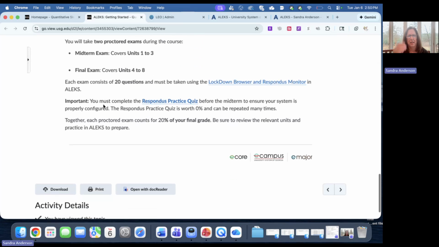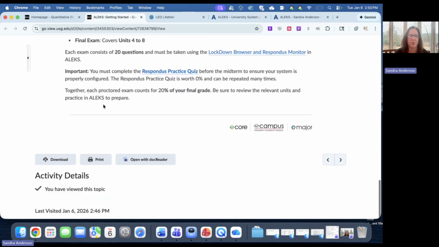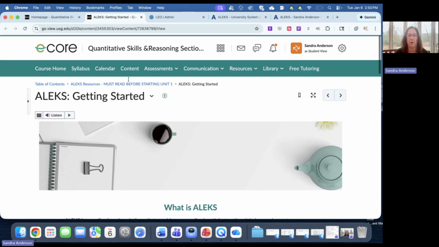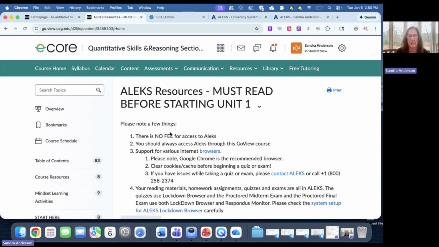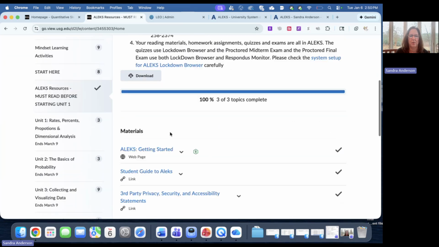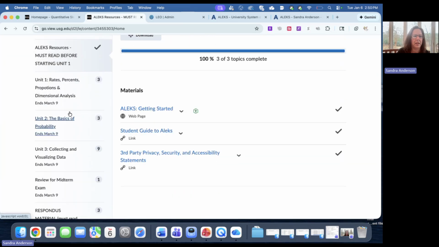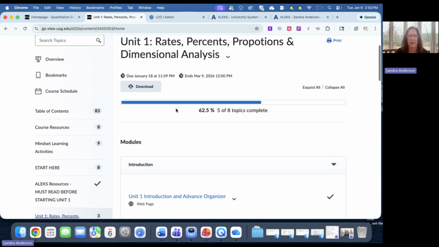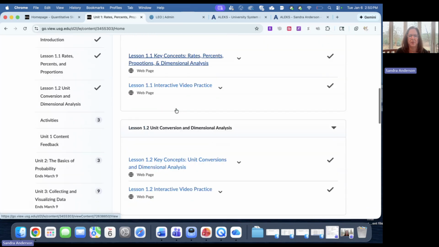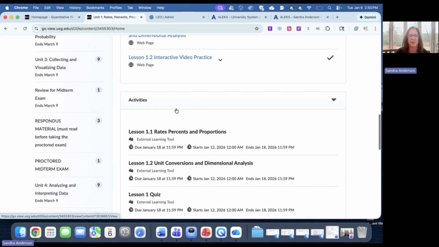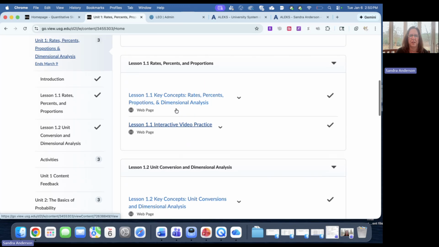And then the way that you will get to ALEKS from within our course is you just go to any of our course content that is in ALEKS. So let's say Unit 1. And when I go to Unit 1 to go into ALEKS, I'll show you right here.